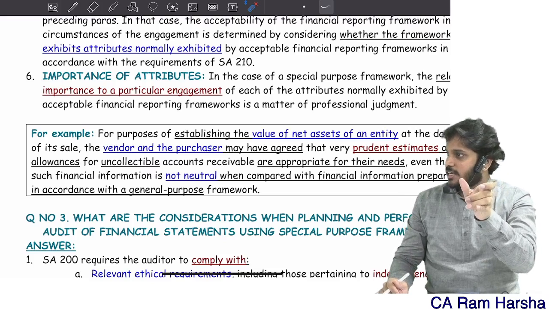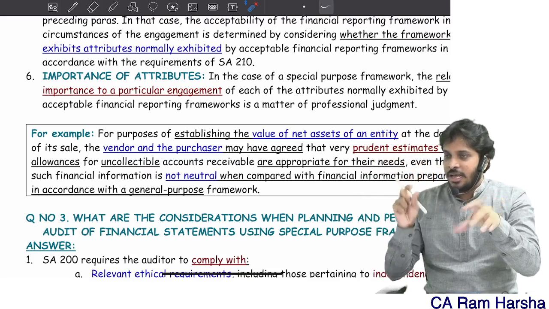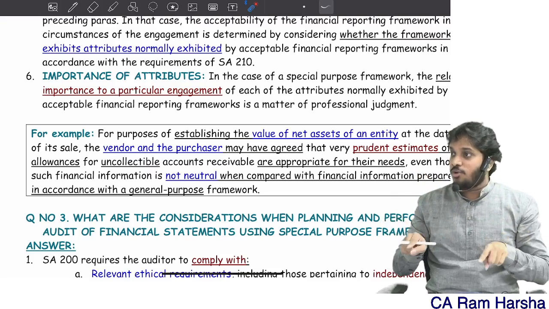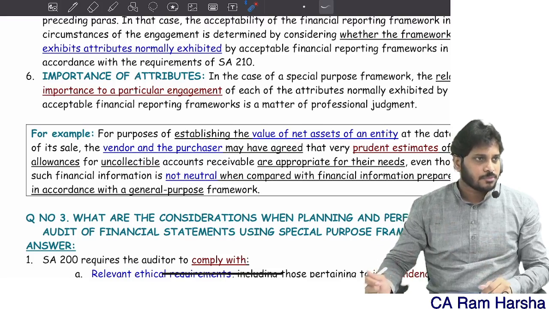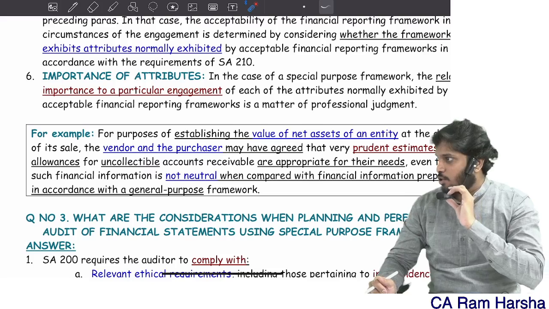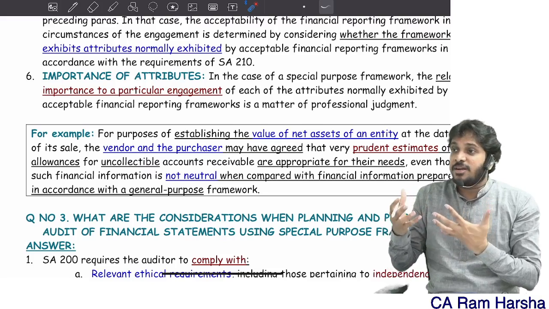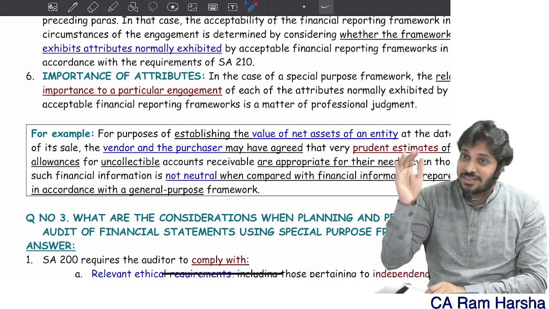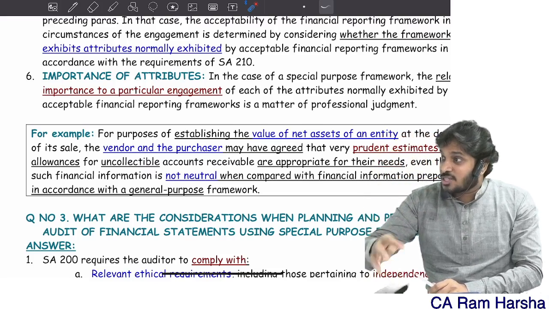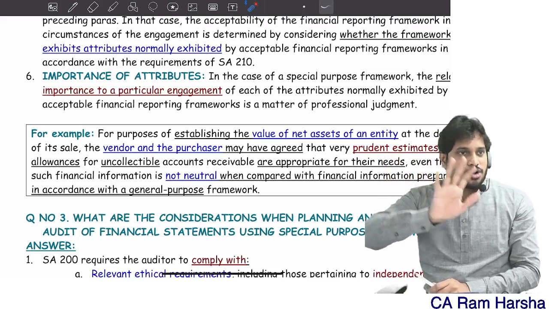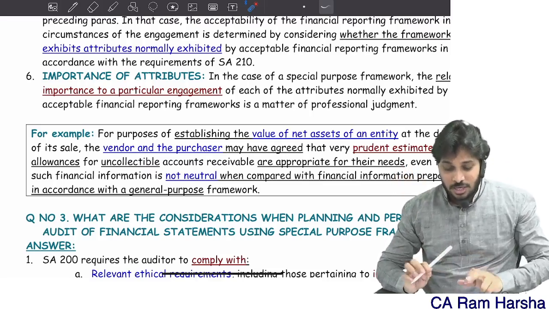Normally, printing and stationery the NGO incurred. From the grant also you might have spent on printing and stationery. For every item you must separate how much you spent from the grant and how much you spent from your own donations, contributions, like that. What are the attributes to be given more focus? What is the most important attribute in case of grants? The government authority wants to know whether you are using the grant for the stated purpose or not, and whether the financial statements are achieving that transparency or not. That is the most important attribute. You're getting it. So the auditor has to check.